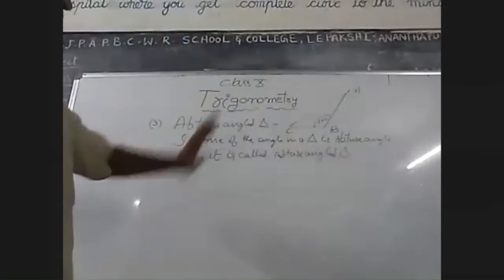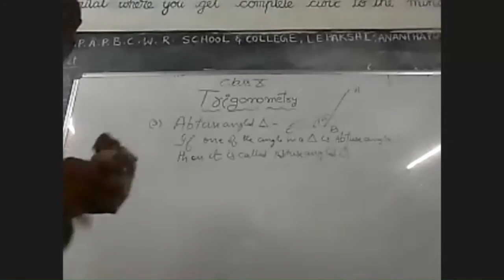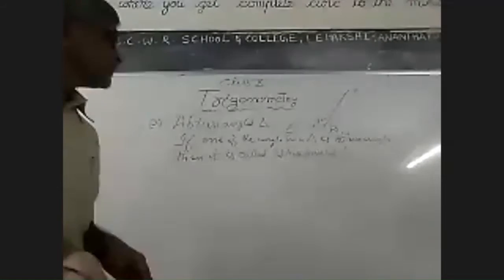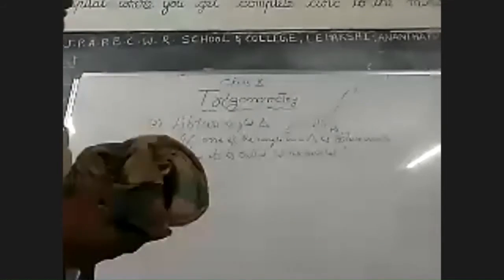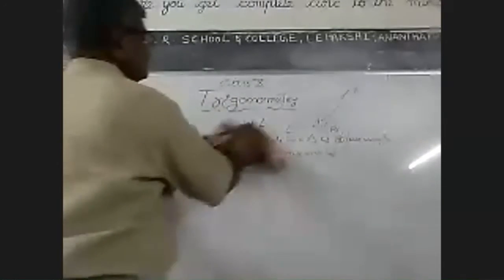So if a triangle contains an obtuse angle, then it is called an obtuse angle triangle. So note it down. So these are the types of triangles based on angles: acute angle triangle, right angle triangle, and obtuse angle triangle, the third one. Okay. Next one.